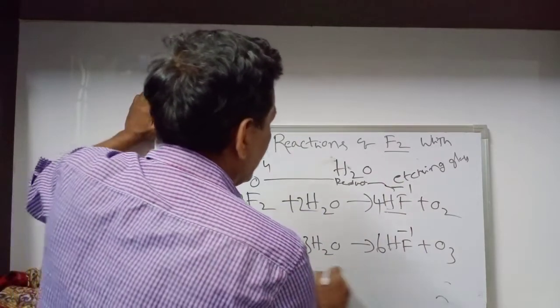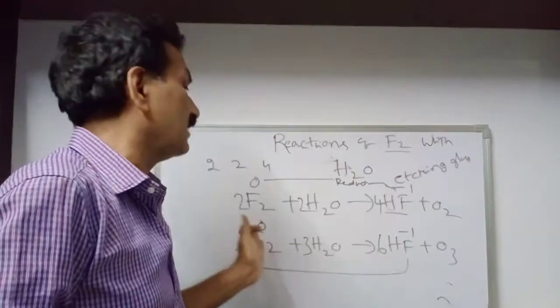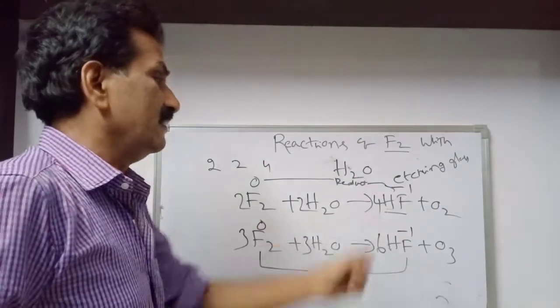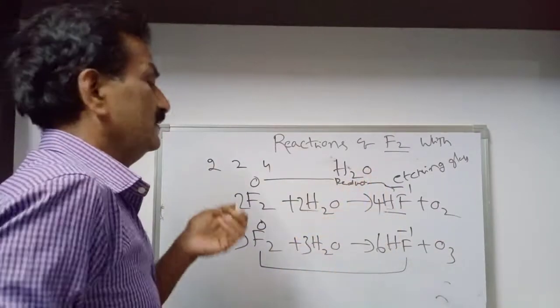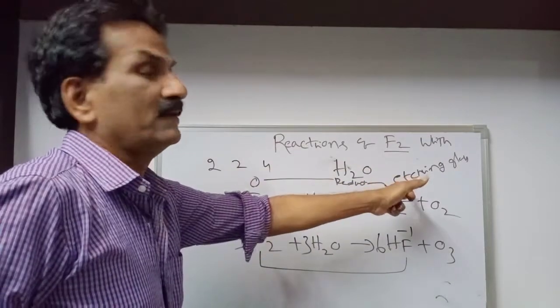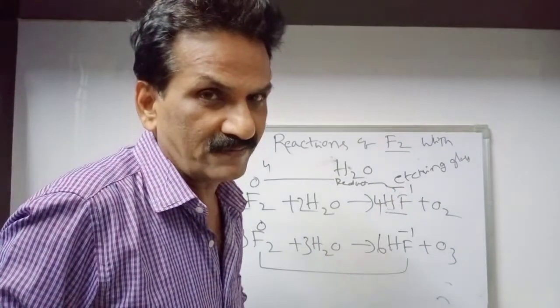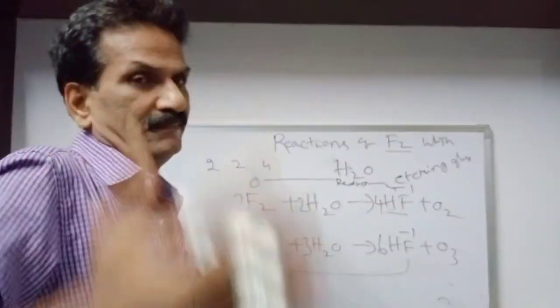Oxidation number decreased from 0 to -1, that is nothing but reduction. Fluorine is converted to fluoride ion. So please note it, 2 marks most important: HF plus O2, HF plus O3. Fluorine undergoes reduction.